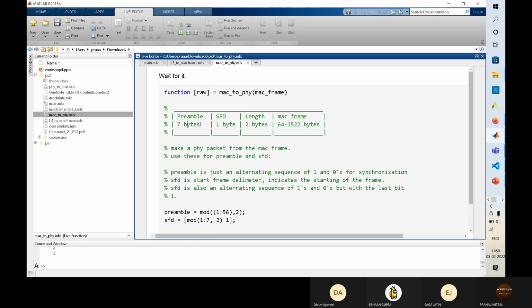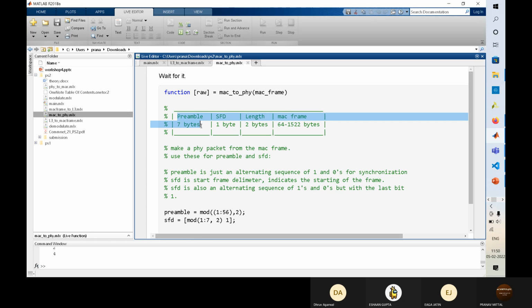What that does is it synchronizes the receiver, so that the clock of the receiver is synchronized with the message.